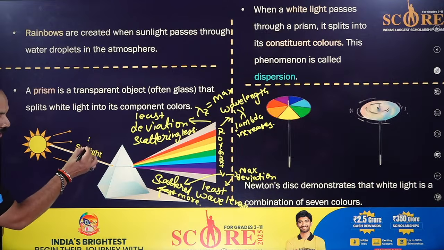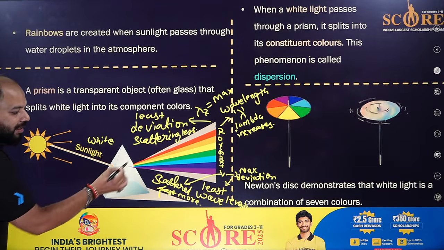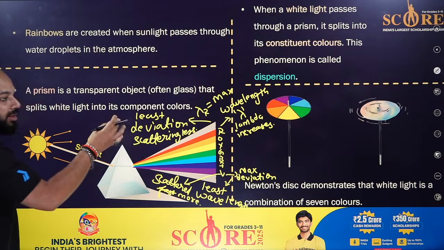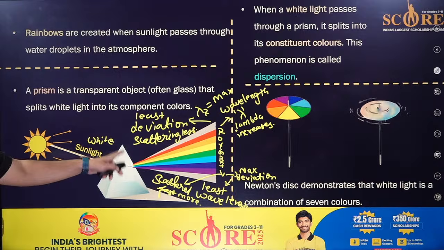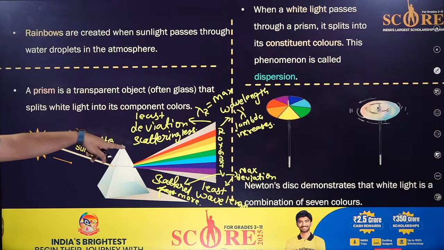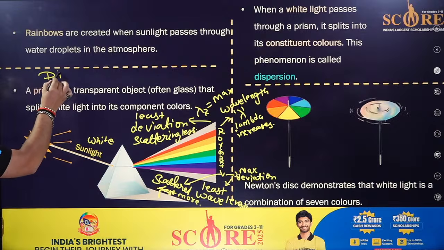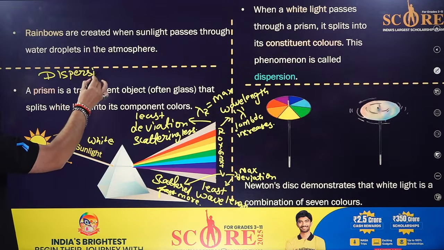Sunlight is white light. When this white light splits into the 7 colors, it is called dispersion.